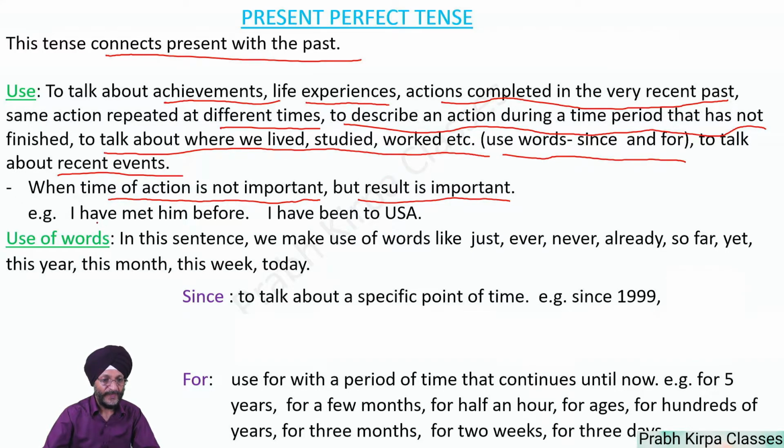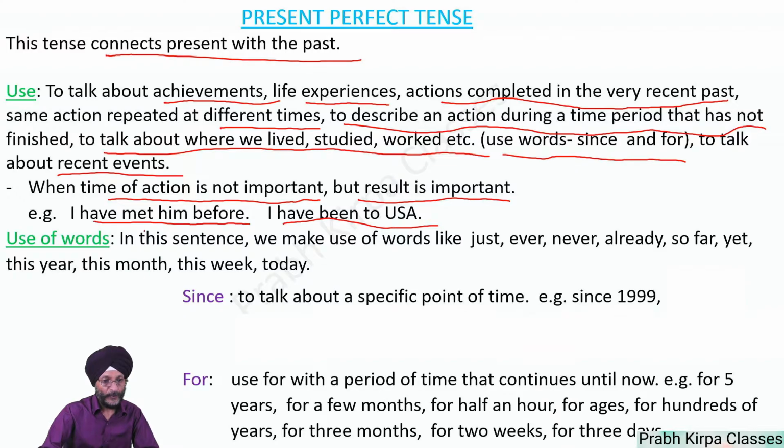For example, I have met him before. Here, meeting is more important, whether you have met him. When you met him is not important. What is important is that you have met him before. I have been to USA. Here, it is not important when you had gone to USA. It is important that you have visited USA. The result is important. So when the result is important, you use the present perfect tense.